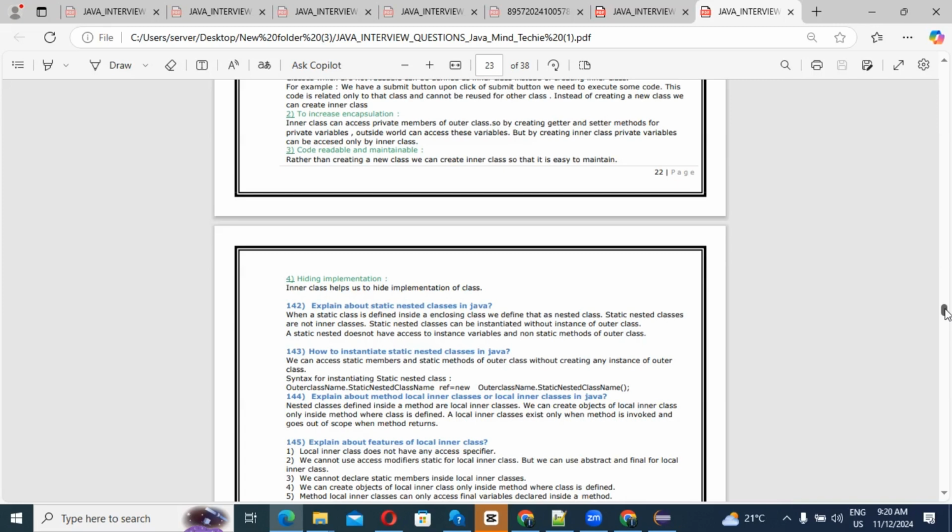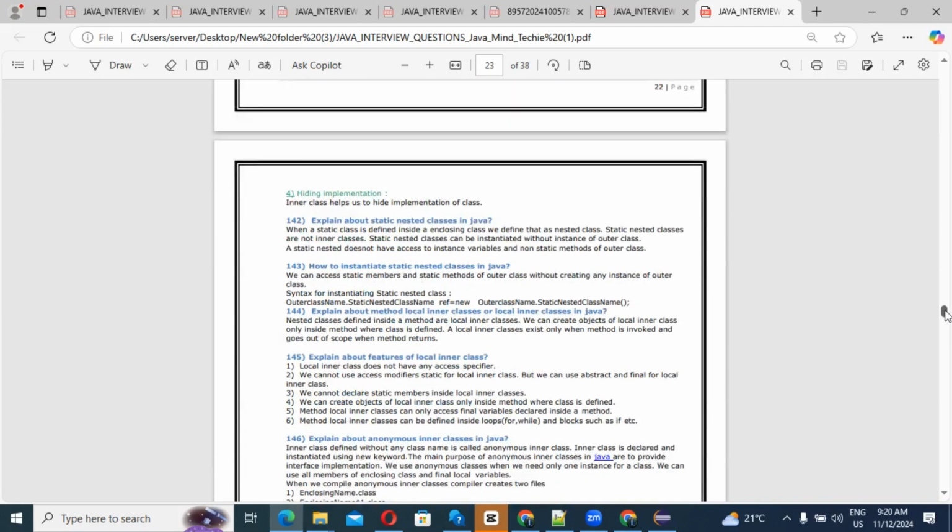We can create an object of a local inner class only inside the method where the class is defined, guys. A local inner class exists only when the method is invoked and goes out of scope when the method returns. Right? This thing we need to understand. The next question: explain about features of local inner class. What are the features? What is the benefit of local inner class?